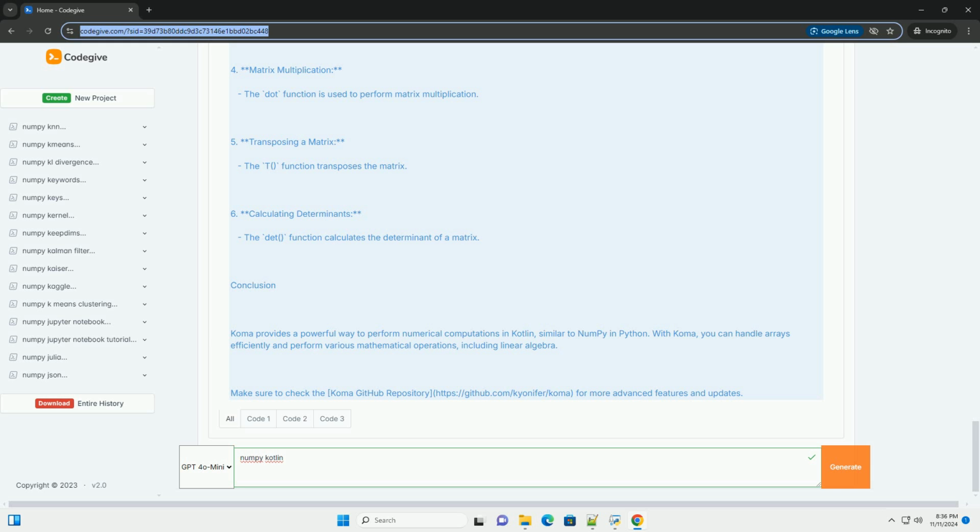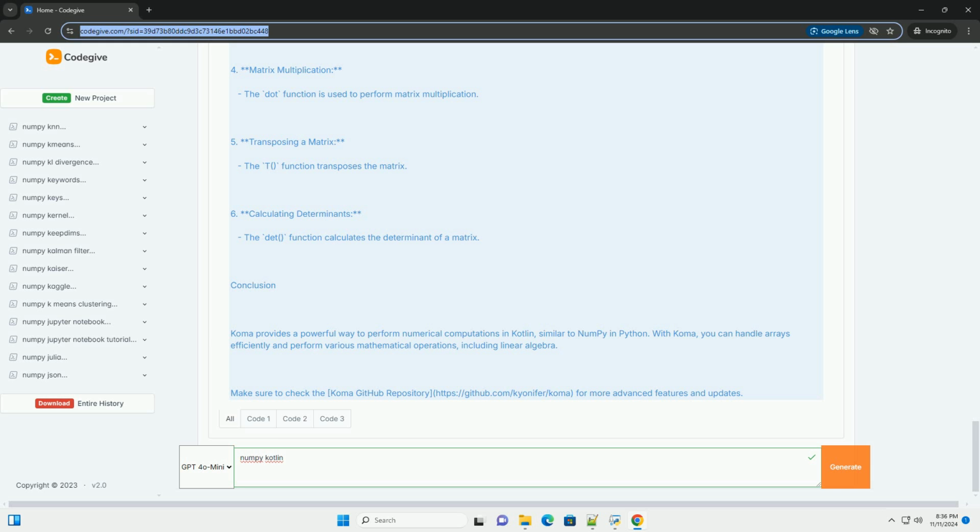4. Matrix multiplication. The dot function is used to perform matrix multiplication. 5. Transposing a matrix. The T function transposes the matrix. 6. Calculating determinants. The det function calculates the determinant of a matrix.